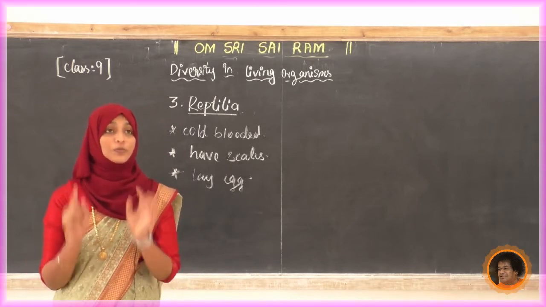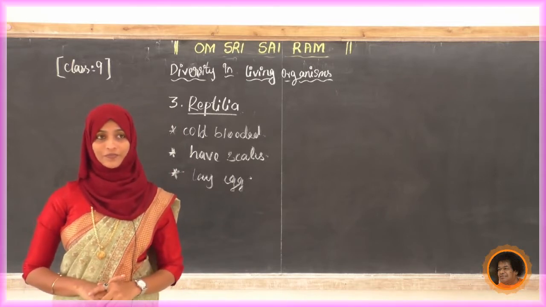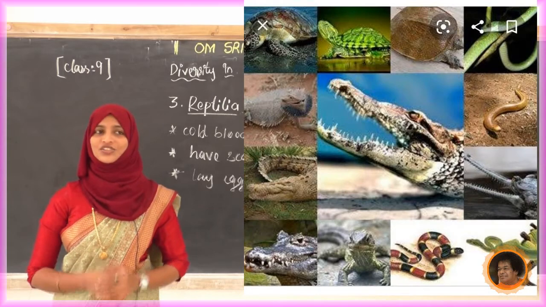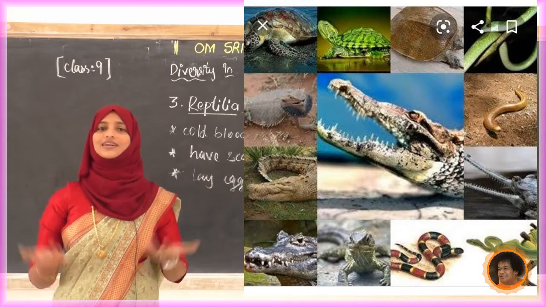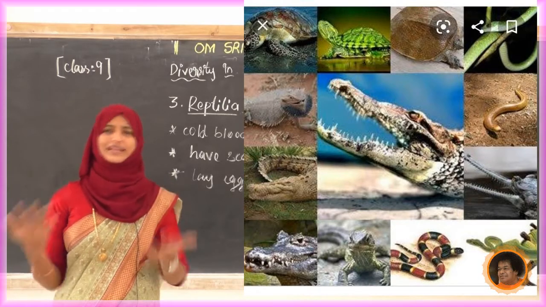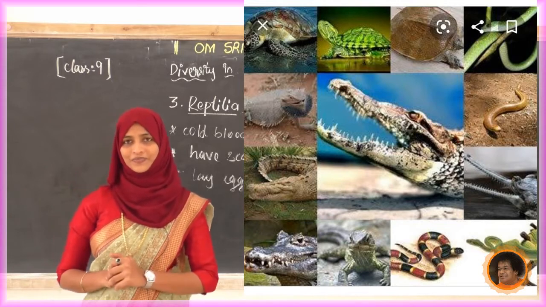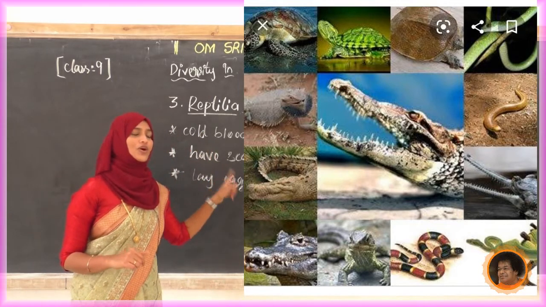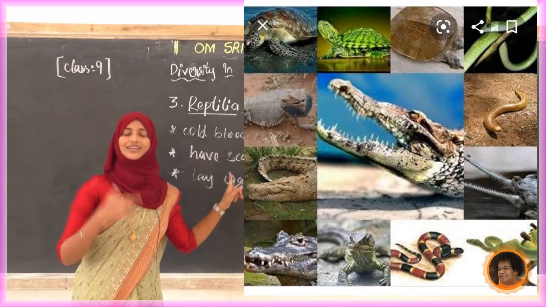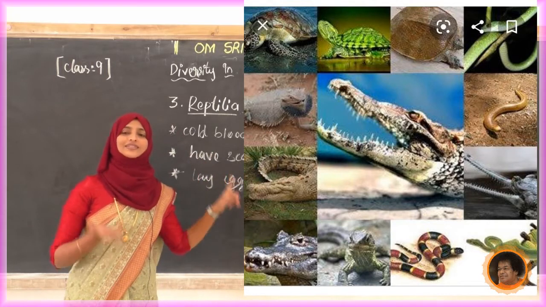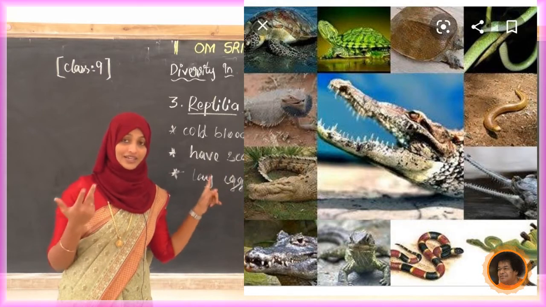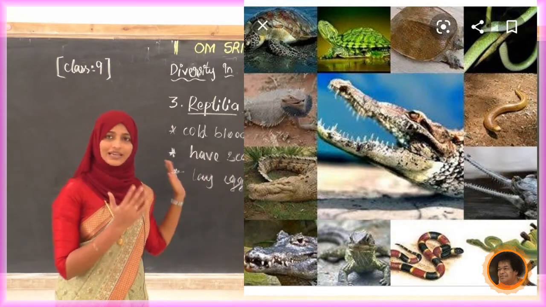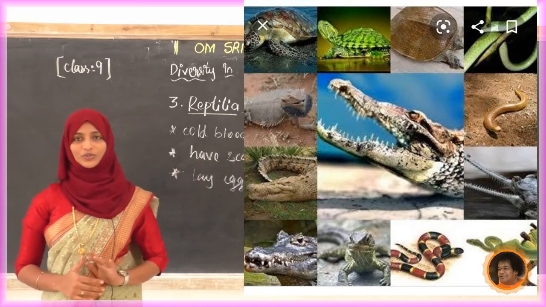That is the speciality of reptiles. Examples we have already discussed: snake, turtle, lizard, flying lizard, crocodile. Many examples we can see. Just observe the pictures. These are examples of reptiles. If you find more examples, collect them. If you get photos, collect the photos and preserve them in your notebook.